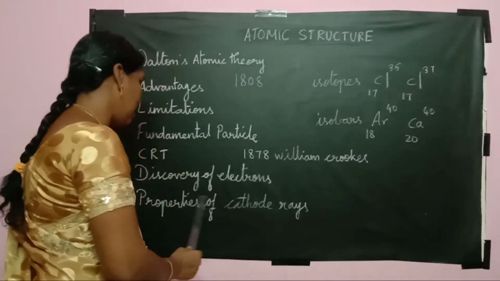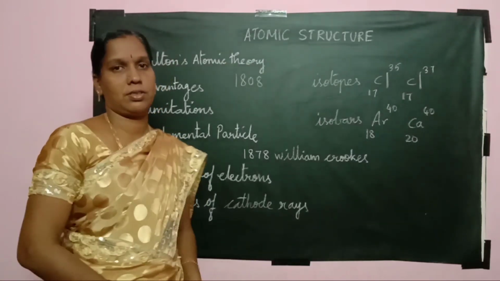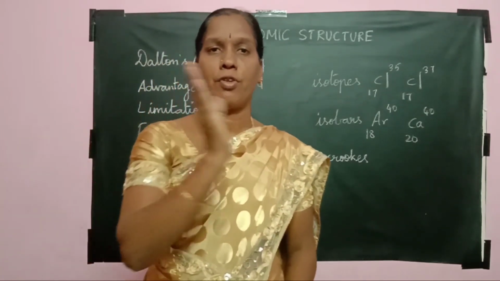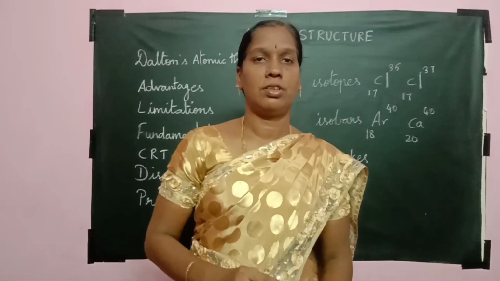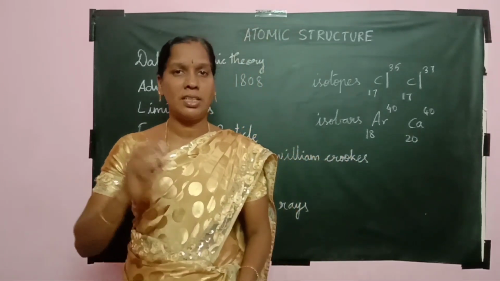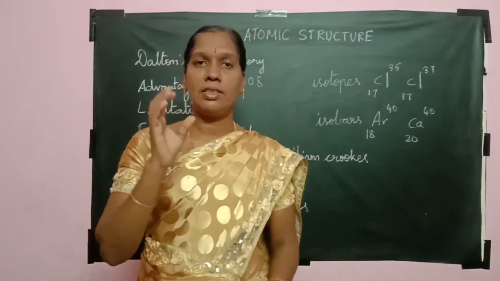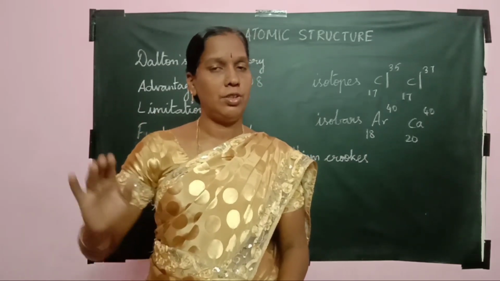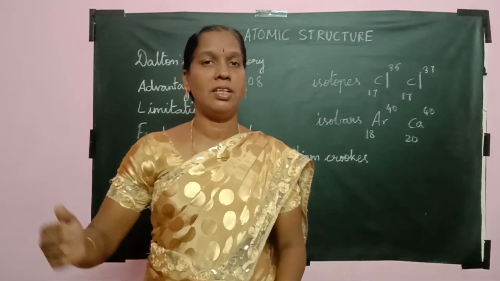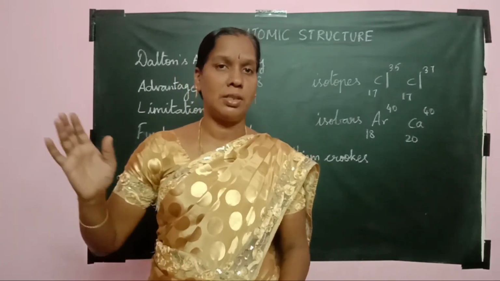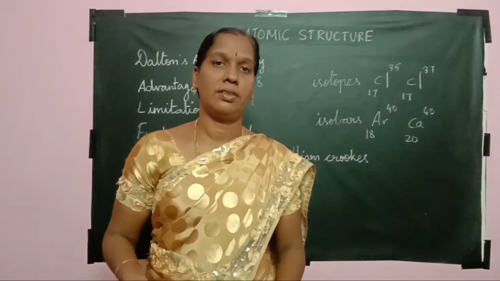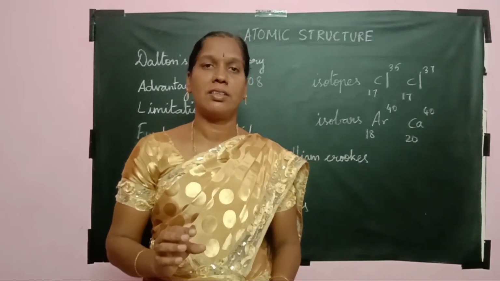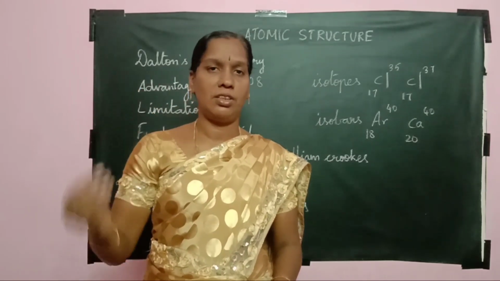Now we are going to discuss properties of cathode rays. So the cathode rays always travel in a straight line from cathode to the anode, and then it possesses mass and kinetic energy. It is deflected by both electric field and magnetic field. So if it is deflected towards positive direction, then the rays that come out is said to be negative charge particle. And the next one, it does not depend upon the gas that is inside the discharge tube.